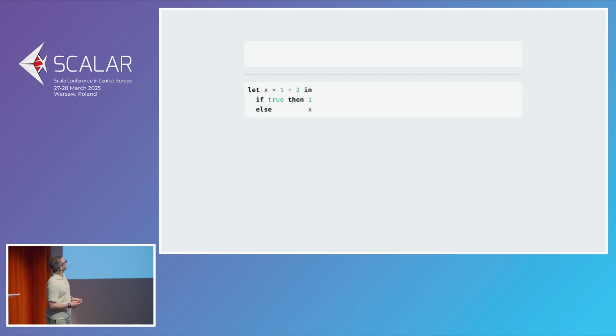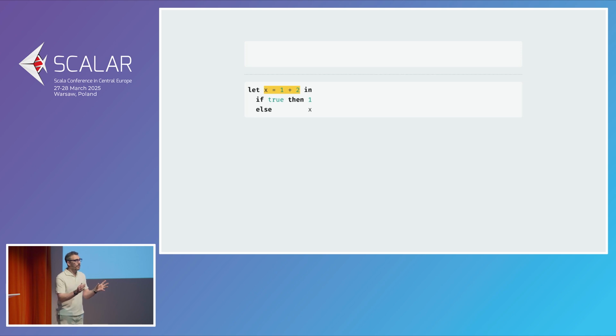The first one is, what should we put in the environment here? Should we put 1 plus 2, or should we put 3? Both approaches are valid. One is called eager evaluation. If you enter an expression, you interpret it and you store that in the environment. Another one is called lazy evaluation, in which you wait until you absolutely have to before running a computation, so you put the entire computation in the environment, and later you resolve it. There is no right choice here. And you would argue, does it really matter? Because the result is going to be the same anyway.